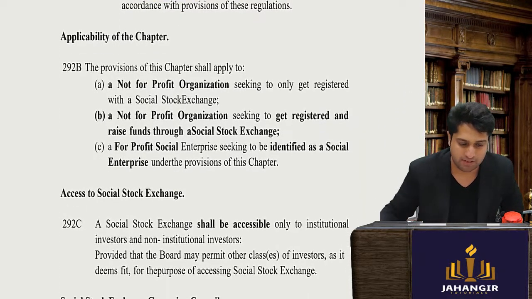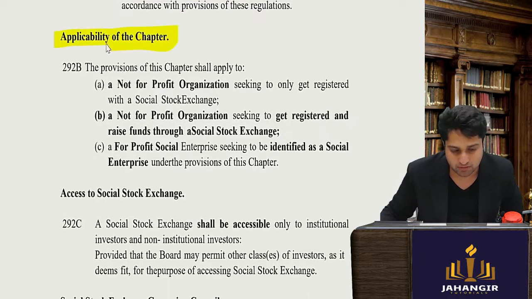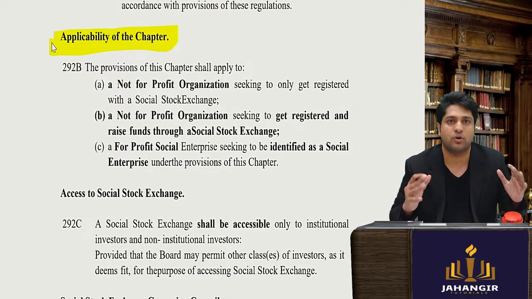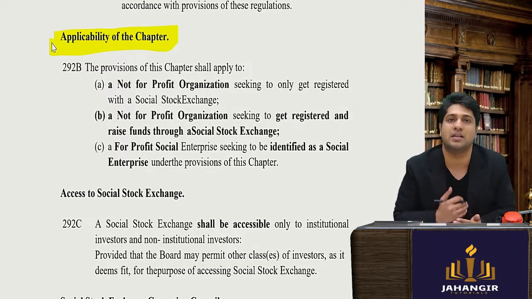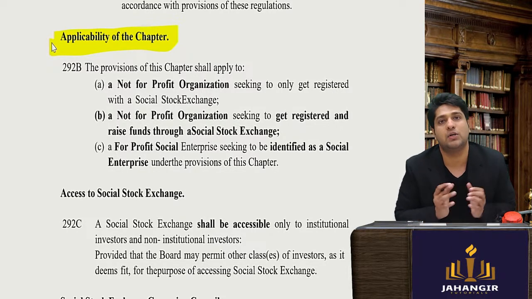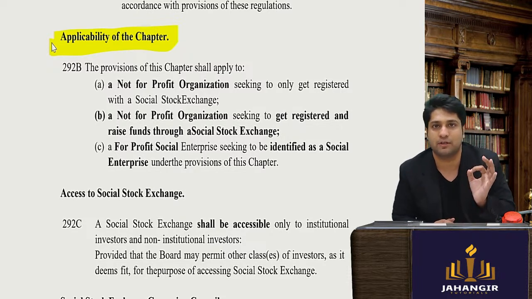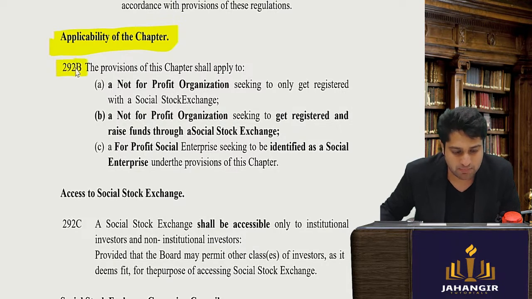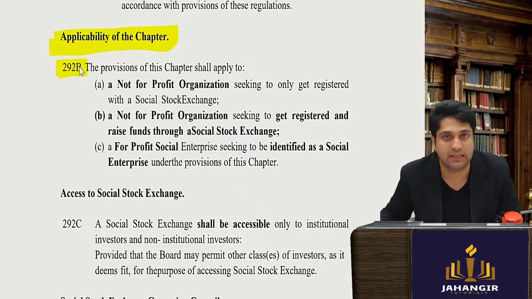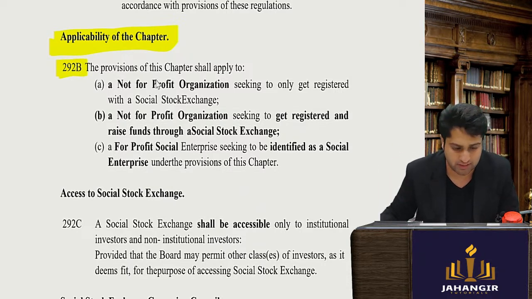Now coming to the applicability of the chapter. Right now I just want you all to understand the entire regulation. Slowly you will understand more and more points, and towards the end the entire concept will be crystal clear to you. Now coming to the next part, regulation number 292B of the ICDR 2018.